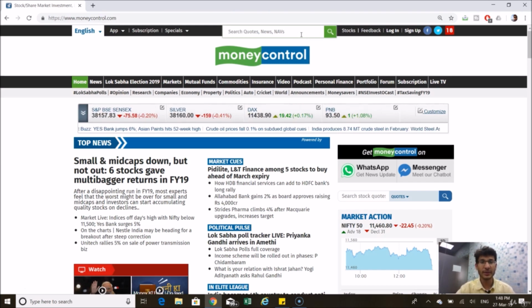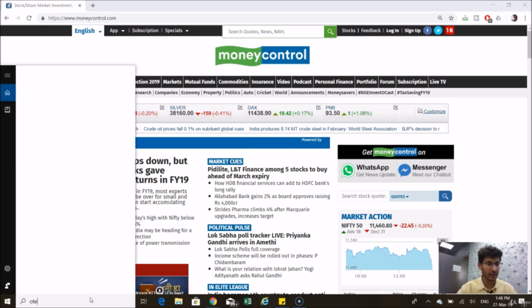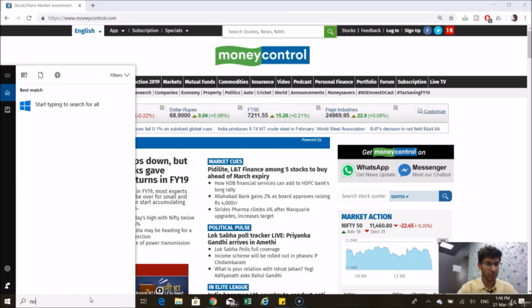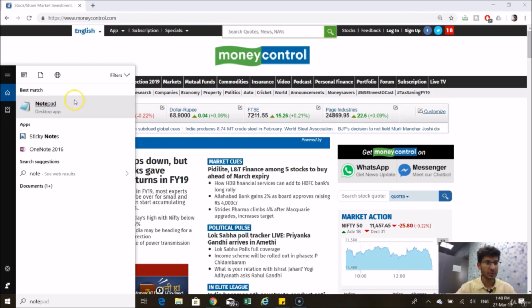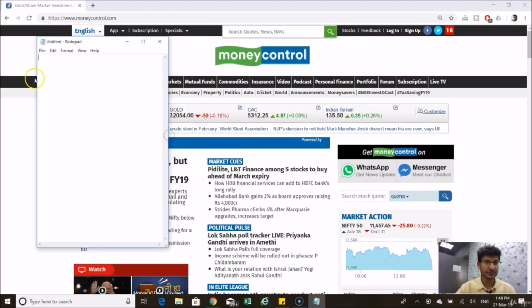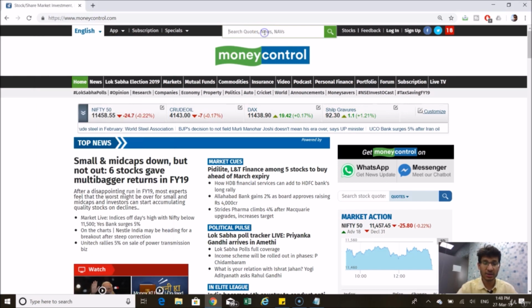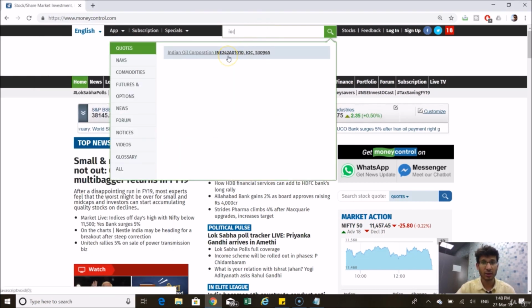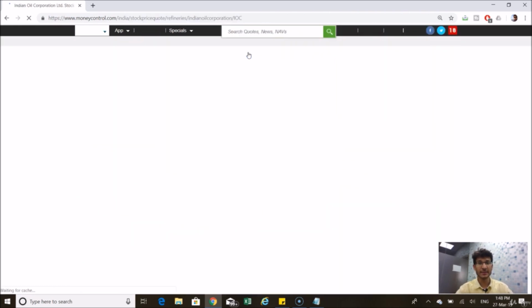So if you check it out, what is the one trend strategy? It means that you simply have to see whether the trend of the stock is up or down. So pick up any stock, let's say IOC, Indian Oil Corporation, we pick up. I'm just picking random stocks for you to analyze.